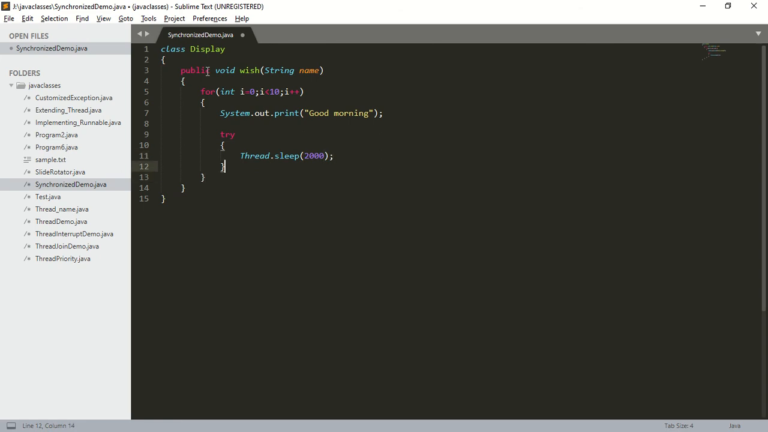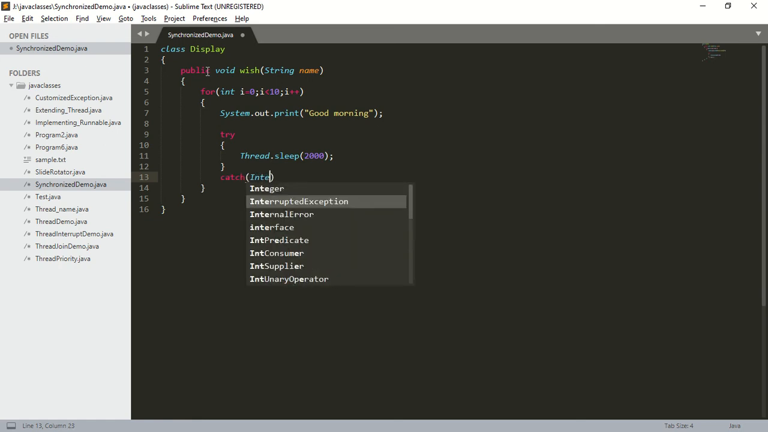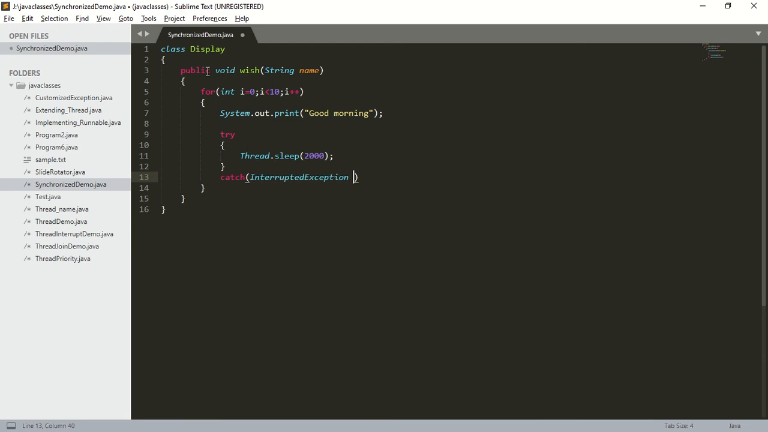So why are we taking the try catch? If we are calling the sleep method, there might be a chance of raising which exception? InterruptedException. InterruptedException is a checked exception. Compulsorily we should handle that checked exception. Otherwise we are going to get a compile time error. So that is why we are taking the sleep method inside a try catch. Catch of which exception should I catch? InterruptedException e. So I will leave this empty.